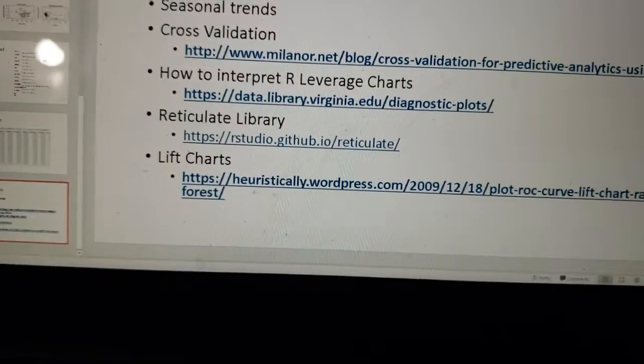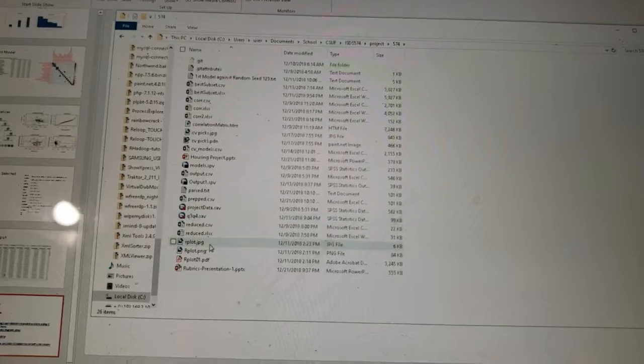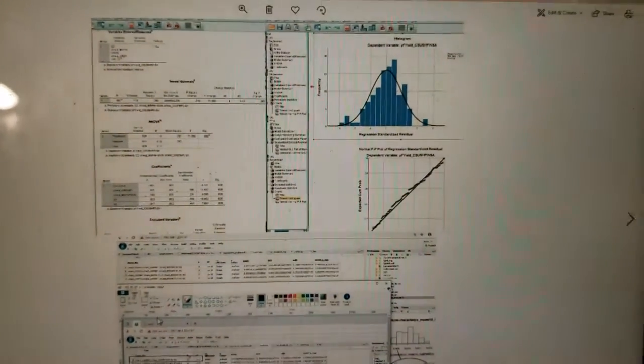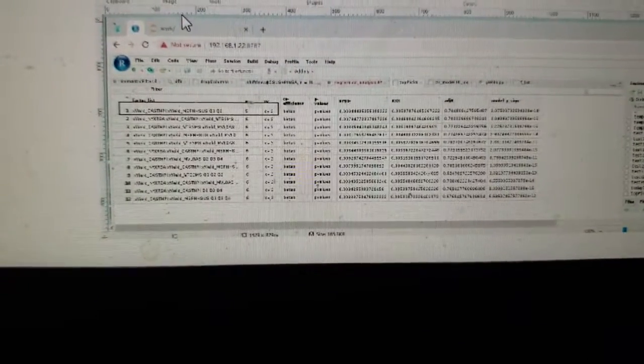I'm at 20 minutes and 26 seconds. So let me just show you some of these other things that I was talking about. I did a lot of work on this, a lot of work that you didn't see. I had CV models, CV pics. This is the direction I was going. This was me testing one of the models, the normality of it, and it was just awesome. And that was the outputs of my CV windows. It looks kind of blurry there, so let me zoom in.